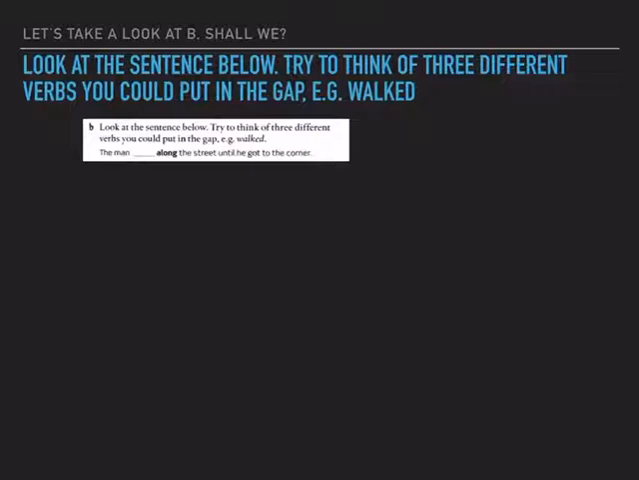Now, let's look at exercise B, shall we? Now it says look at the sentence below. Try to think of 3 different verbs you could put in the gap. For example, walked. So here's the sentence. The man, along the street until he got to the corner. And here's the example with walked. The man walked along the street until he got to the corner.